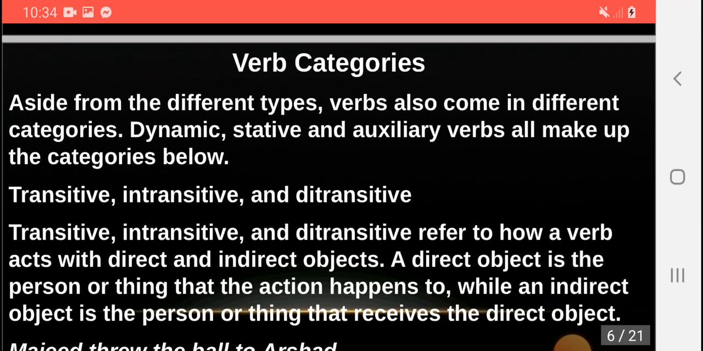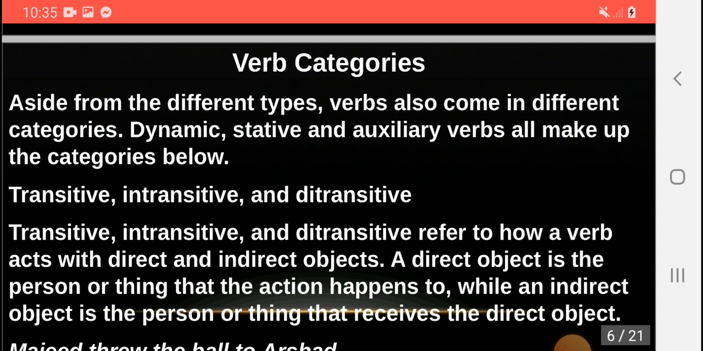Then there are categories of verb. Aside from the different types, verbs also come in different categories. We have the first category, which is of dynamic and stative and auxiliary verbs. Dynamic, stative, and auxiliary verbs all make up the categories below, and these categories are three or four. The first is transitive, the second is intransitive, and the third is ditransitive. This is the first category.